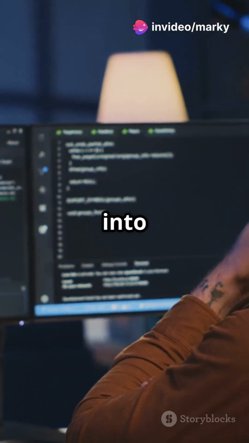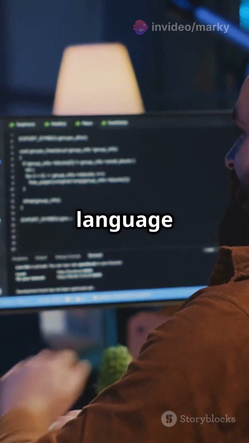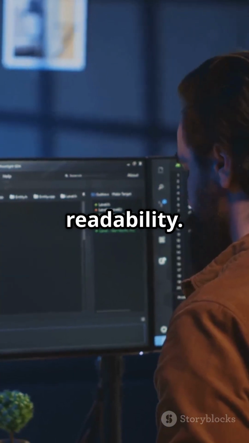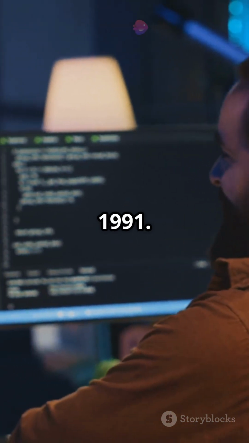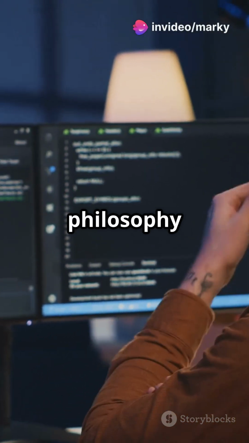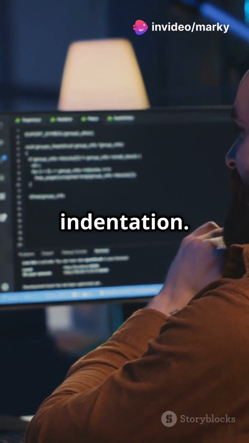Let's dive deeper into the world of Python. Python is a high-level interpreted programming language known for its simplicity and readability. It was created by Guido van Rossum and first released in 1991. Python's design philosophy emphasizes code readability with its notable use of significant indentation.